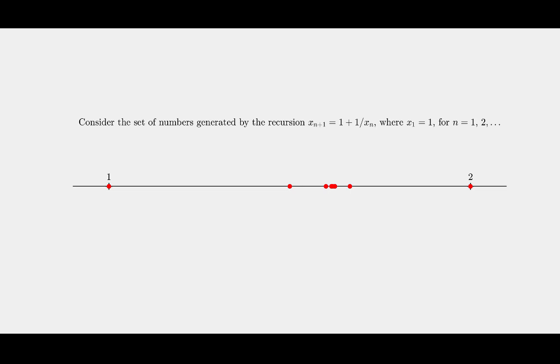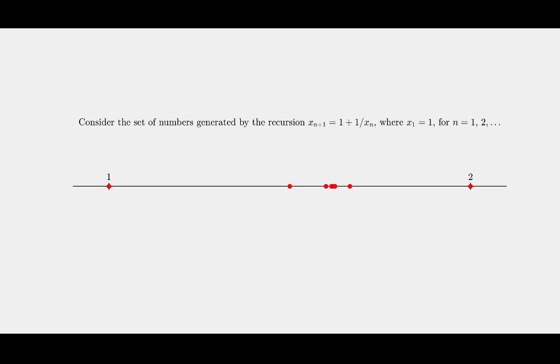Now, this sequence is bounded between 1 and 2. There's infinitely many values. This sequence doesn't repeat. We could prove that. We haven't, but we could. So Bolzano-Weierstrass guarantees that there's an accumulation point. And as you might imagine, the accumulation point of this set of numbers would be the limit of the sequence.